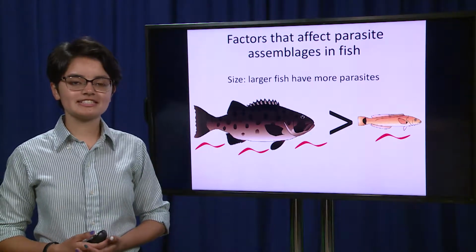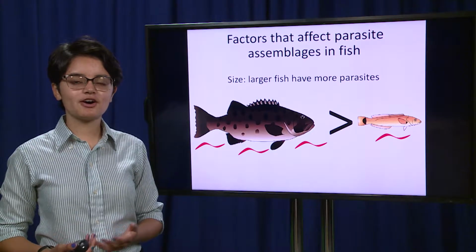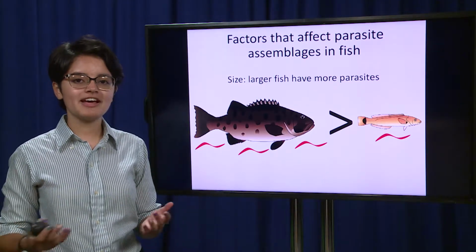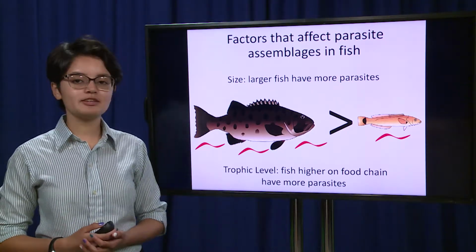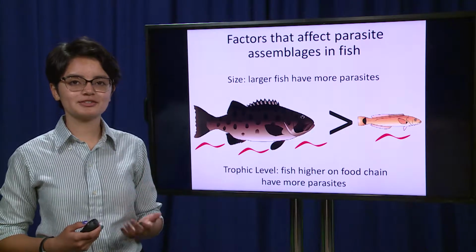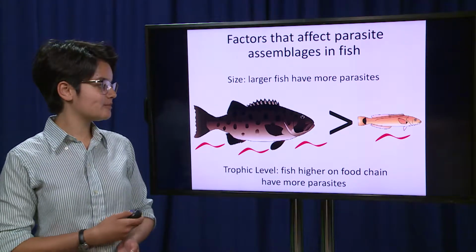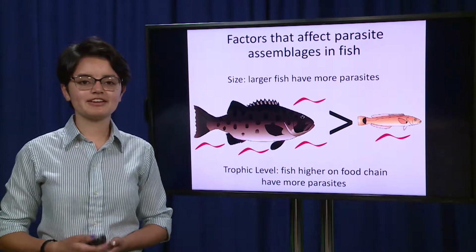One of these factors is size. A bigger fish will tend to have more parasites, not only because it offers more habitat space, but also larger fish tend to be older and therefore had more time to accumulate parasites. The place on the food chain also influences the numbers of parasites found in a fish. For example, if this fish eats the smaller one, it then gains the parasites of that fish.